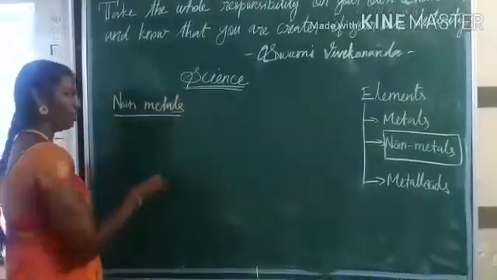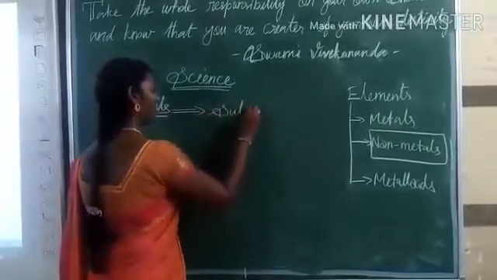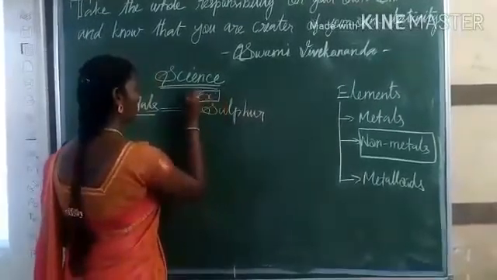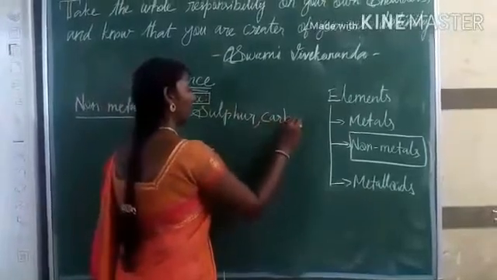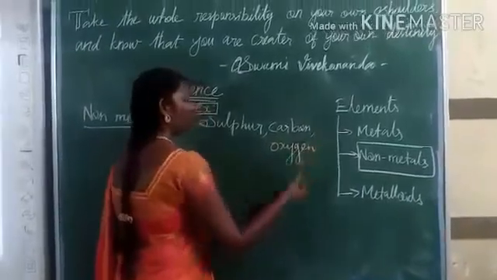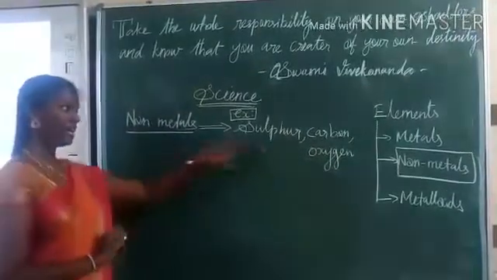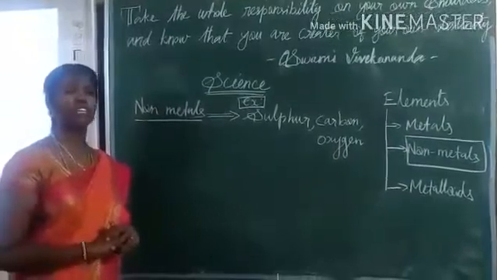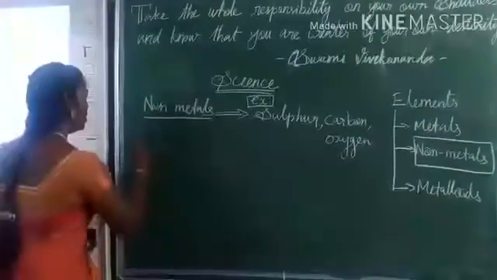The examples of non-metals are sulfur, carbon and oxygen, bromine, etc. How do we categorize these examples under non-metals? With the help of physical properties. So today we are going to see the physical properties of non-metals.